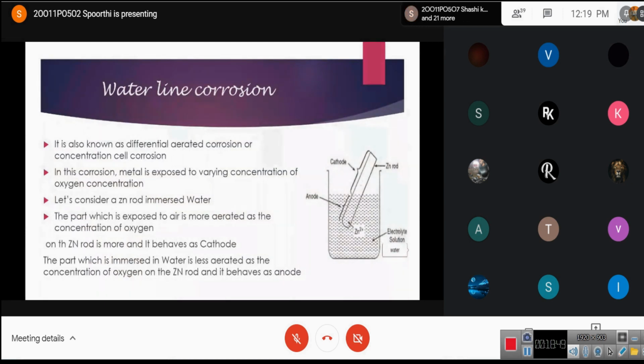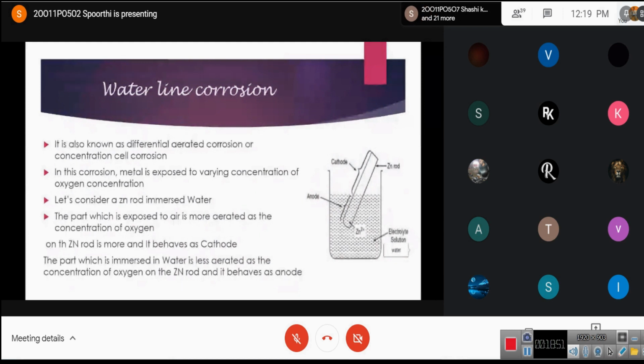That is, it itself undergoes reduction by oxidizing other substance. That means it behaves as a cathode here, and it forces the remaining part to act as anode. Now the part of the zinc rod which is immersed in the water is less aerated. That is, the concentration of oxygen there is less.